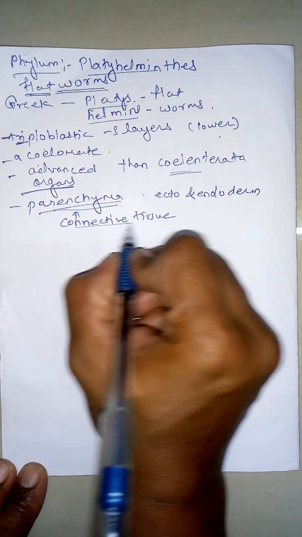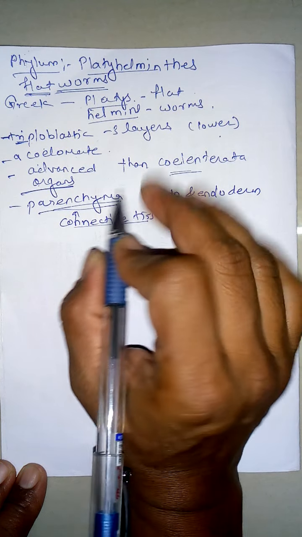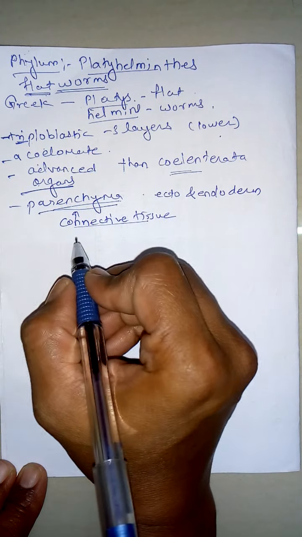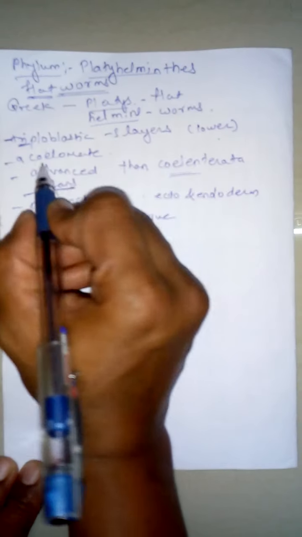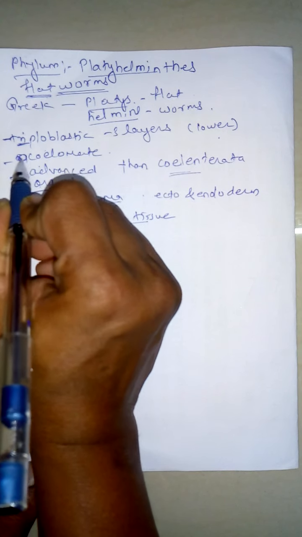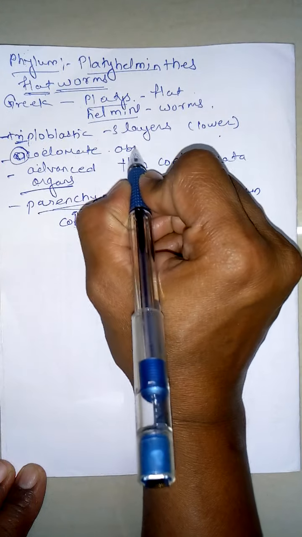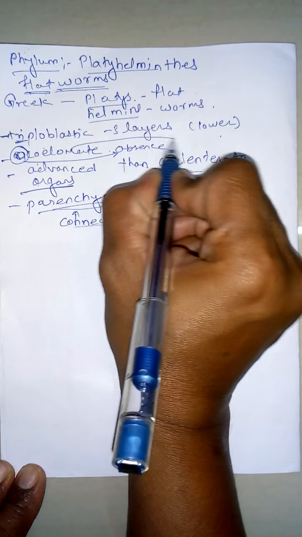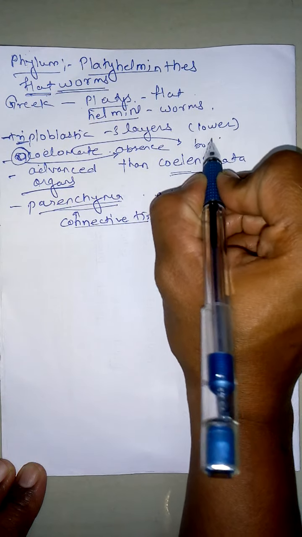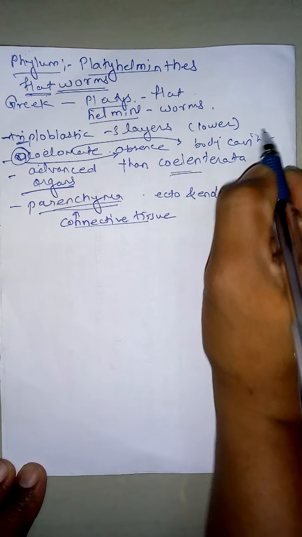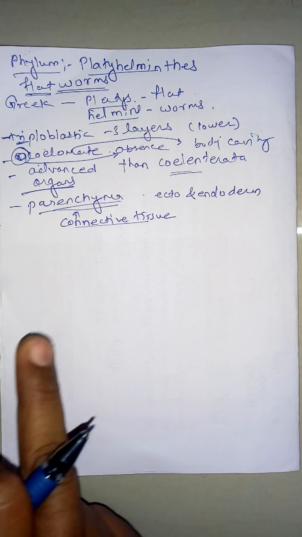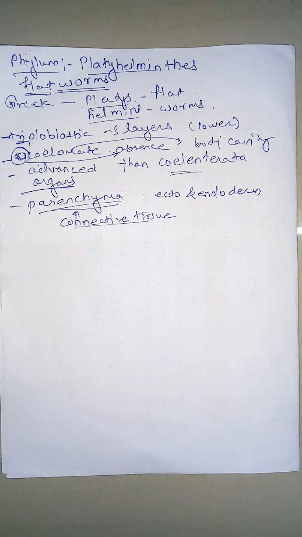As the parenchyma is present, there is no space, so there is no coelom, no body cavity, and we call it acoelomate. A stands for absence, and coelom means body cavity, so the body cavity is absent here.